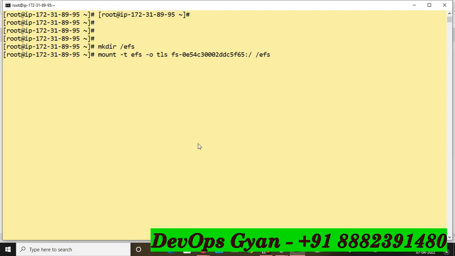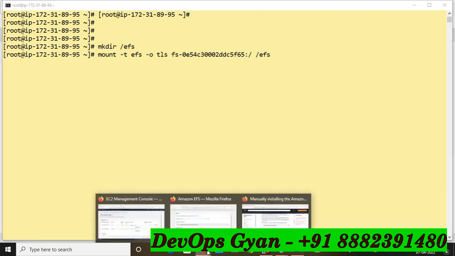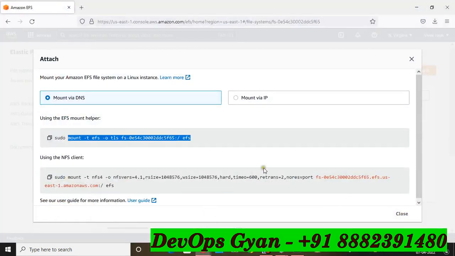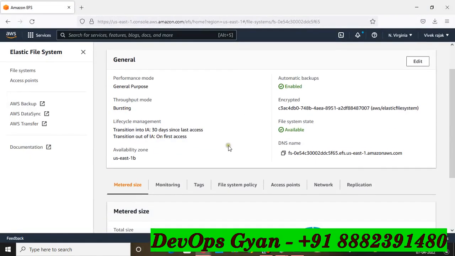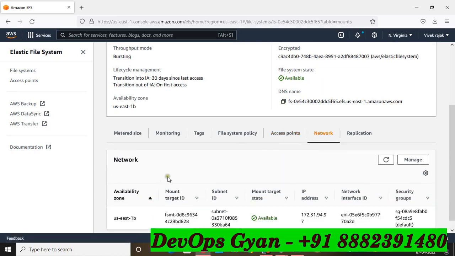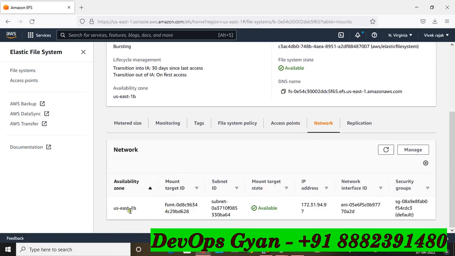So it is not going to mount. Why? Because now come to the EFS section, and one more important thing you will have to check is the security group. Go to the network part, and here see your US East 1B availability zone.